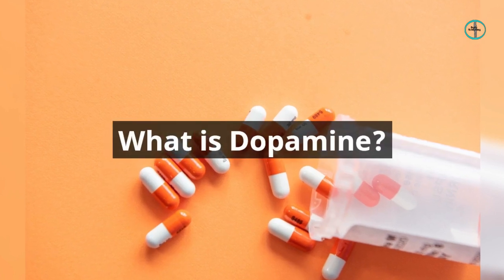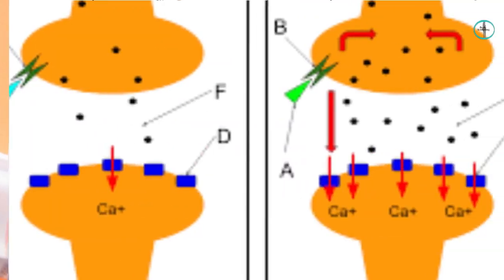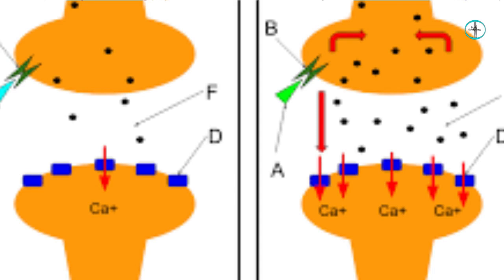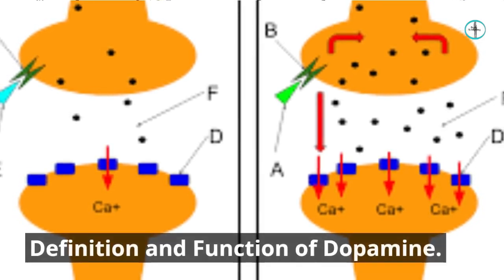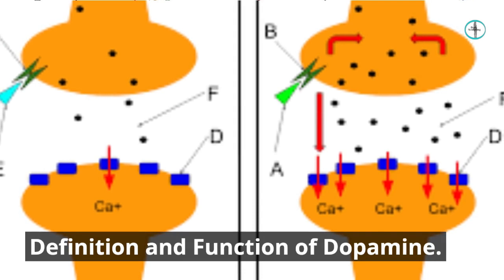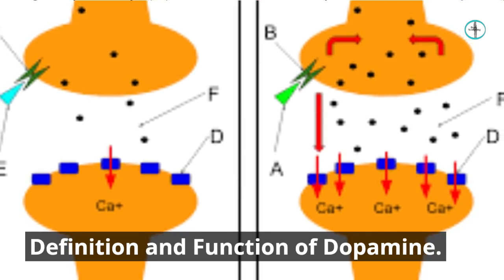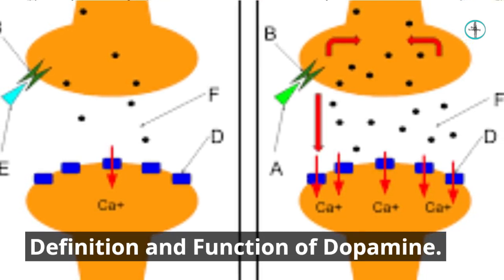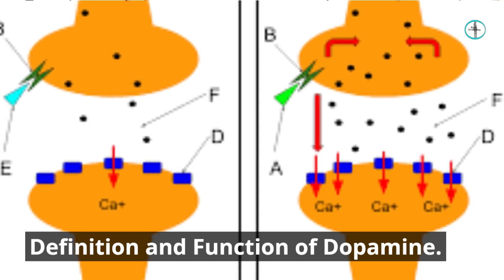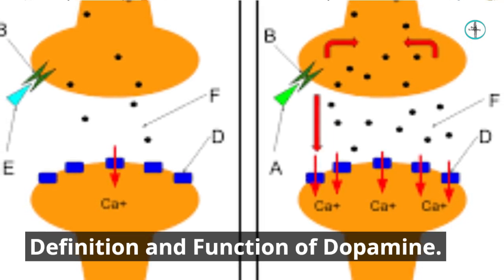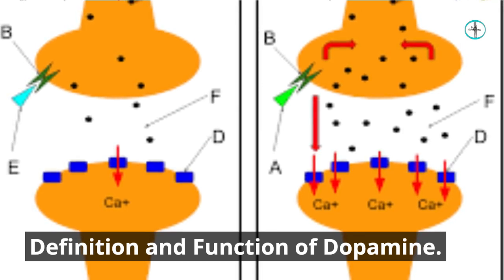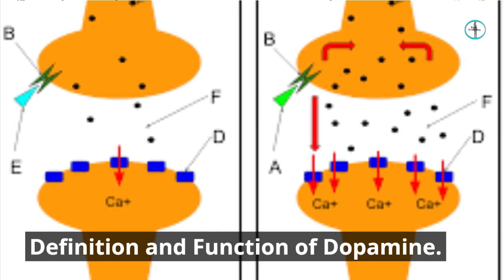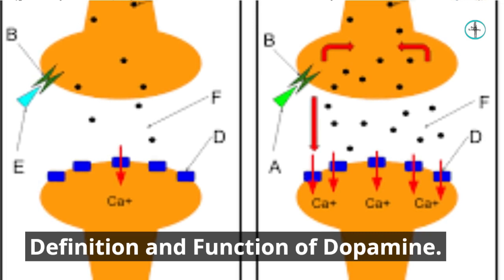What is dopamine? Definition and function of dopamine. Some neurons release dopamine at synapses, which are spaces between neurons. It connects to receptors on other neurons, allowing the passage of information from one neuron to another. However, there are several types of receptors, and dopamine's effect varies depending on which neuron is emitting it and which receptor is receiving it. Heart function, range, and attention are all affected by dopamine.